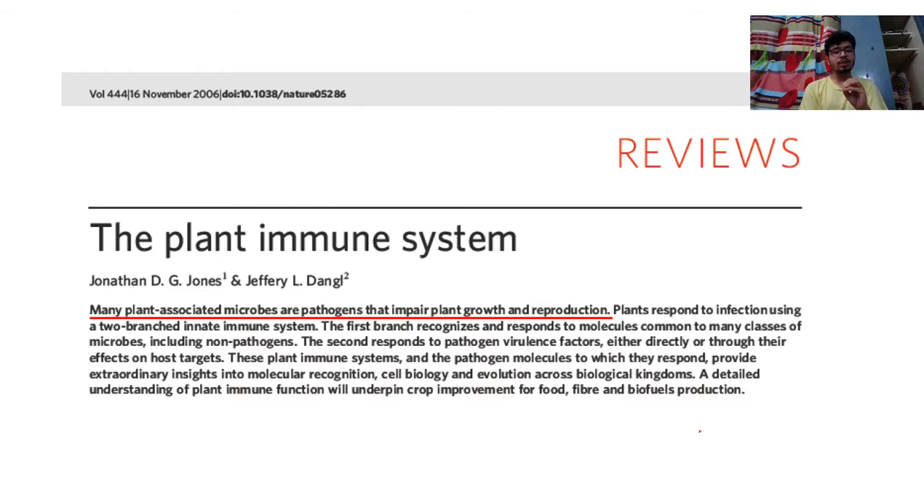Many plant associated microbes are pathogenic in nature, pathogens that impair the plant growth and reproduction of the plant. So hijack करते हैं plant को, plant को really बर्बाद करके रख देते हैं pathogen. But some, the first branch of that class is non-pathogenic in nature. कुछ ऐसे भी पैथोजेंस होते हैं जो नॉन पैथोजेनिक होते हैं, एसोसिएटेड रहते हैं, जैसे हमारी बॉडी में भी.